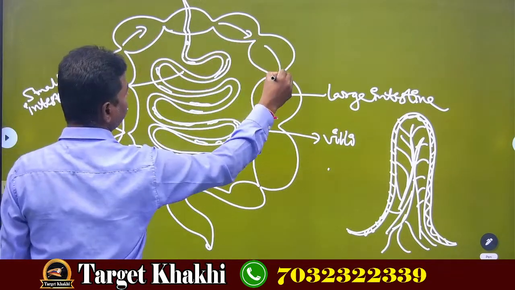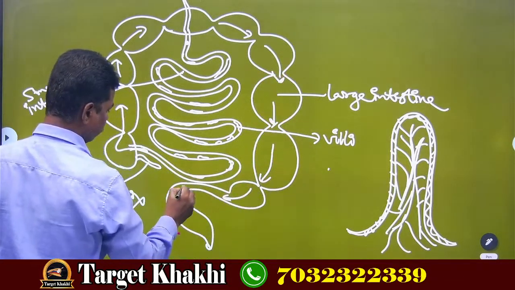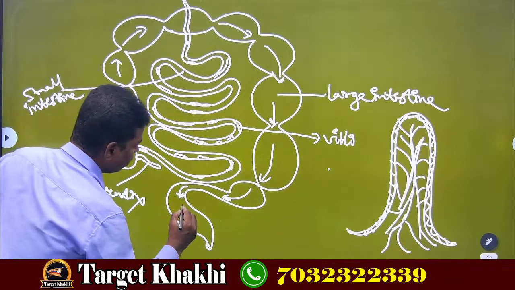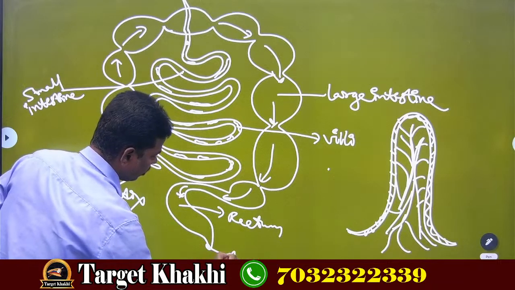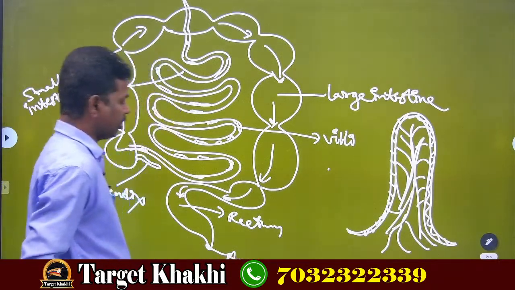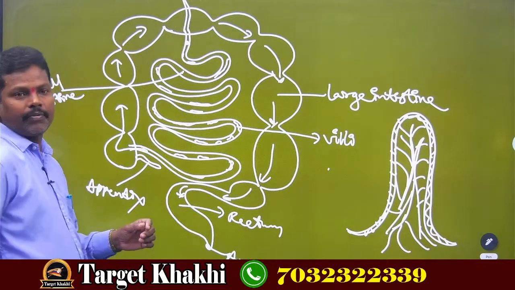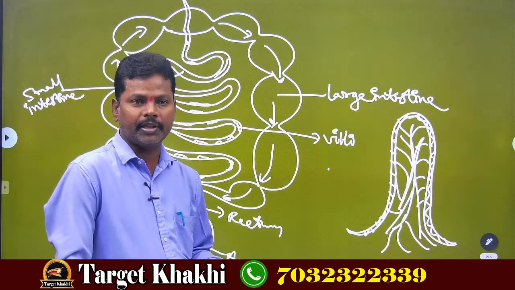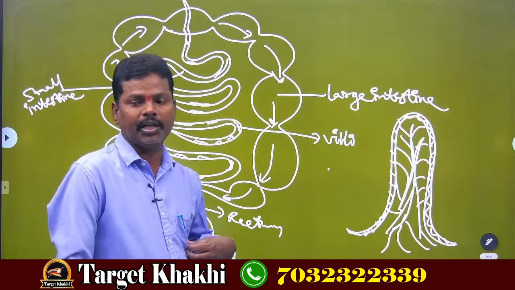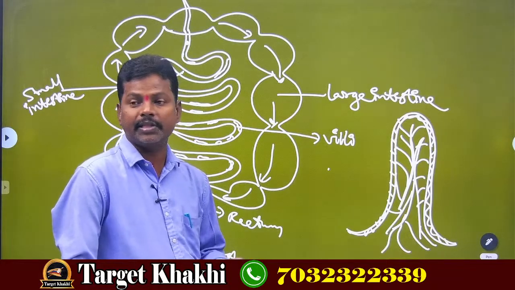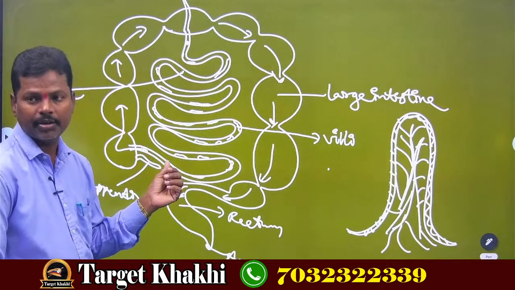Undigested food, until the rectum, and the end point is anus. The end part is anus. The undigested food, which is yellowish in color, with waste water and waste salts, and some quantity of urea or uric acid excreted from the kidneys, will also join in the large intestine, okay.